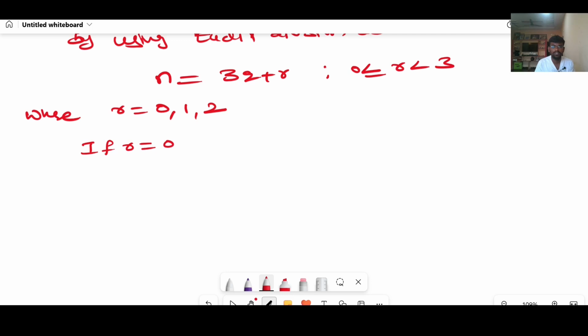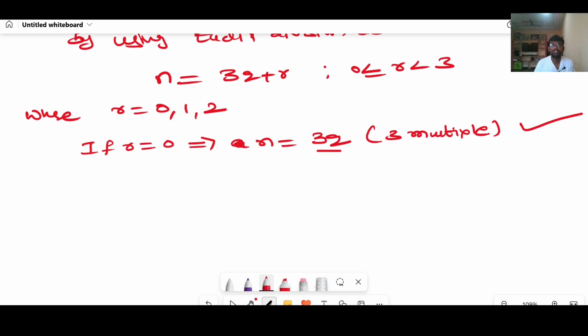Now if r equals 0, that implies n will become 3q. It is a 3 multiple. 3q means 3 multiplied by something, a 3 multiple. That means it is divisible by 3.